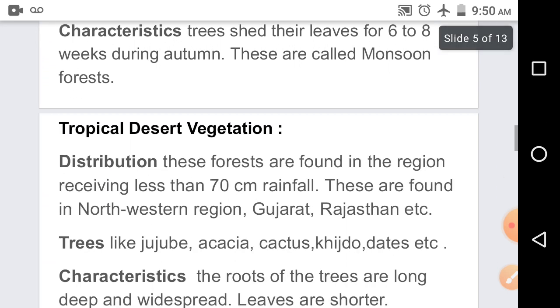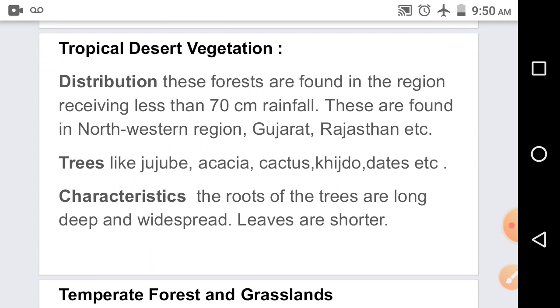Our next is tropical desert vegetation. These forests are found in the regions receiving less than 70 centimeters of rainfall, and it is mostly found in the northwestern region, Gujarat, Rajasthan, Madhya Pradesh, Uttar Pradesh, etc. The trees which are found are jujube, acacia, cactus, khejri, and dates. And these are the common trees found here. The characteristic of this particular forest is that the roots of the trees and plants here are long, deep, and widespread.